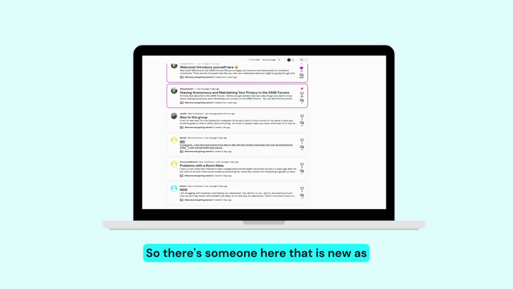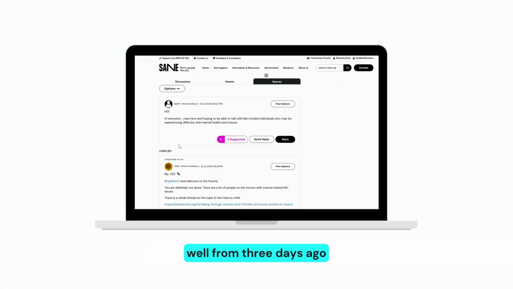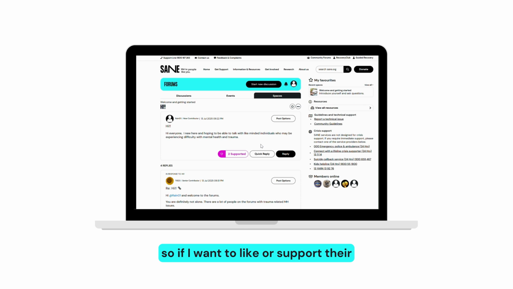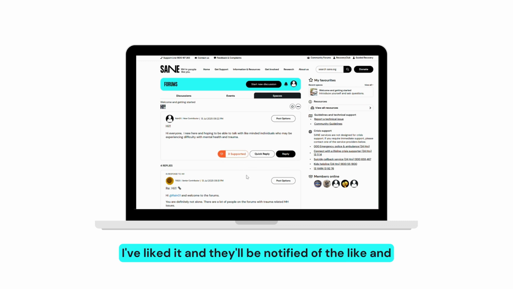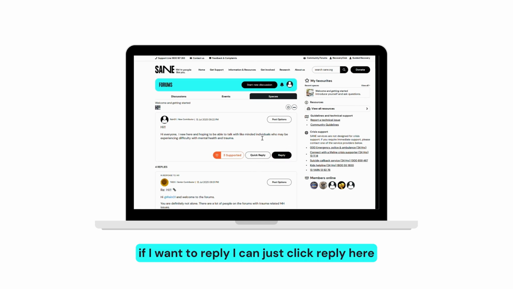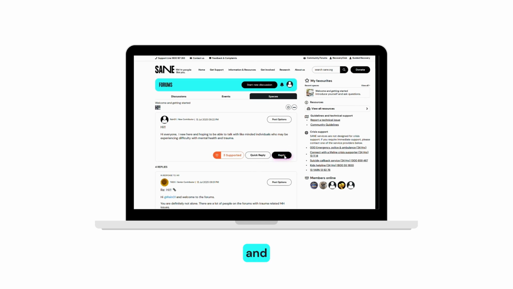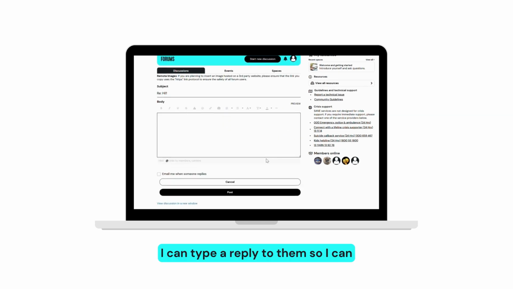So there's someone here that is new as well from 3 days ago. If I want to like or support their post, I can click this like button here where the love heart is, and it'll turn orange once I've liked it and they'll be notified of the like. And if I want to reply, I can just click reply here and I can type a reply to them.